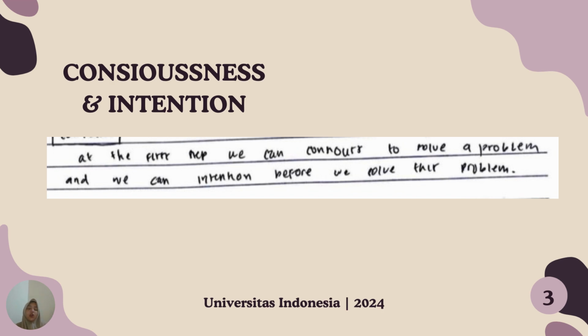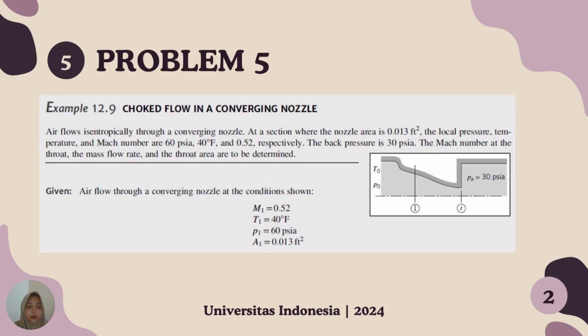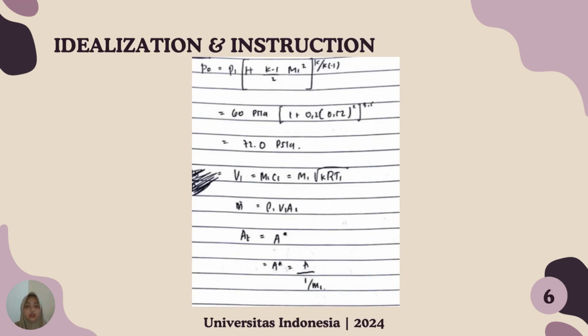And then the first step, consciousness and intention. At the first step, we can be conscious to solve a problem, and we can have intention before we solve this problem. And then initial thinking, it's informed by the picture. Here we can find initial thinking M1, T1, P1, and A1, and find out Mt, m dot, and At with the information that we can get from the problem. So the next step is idealization and instruction.